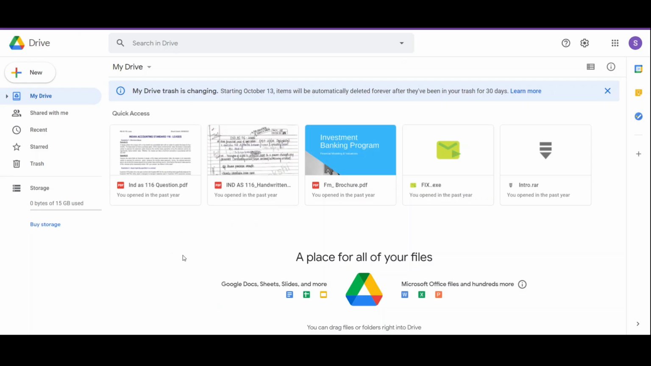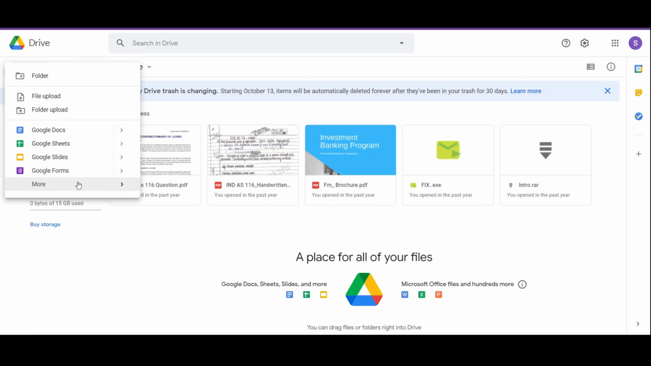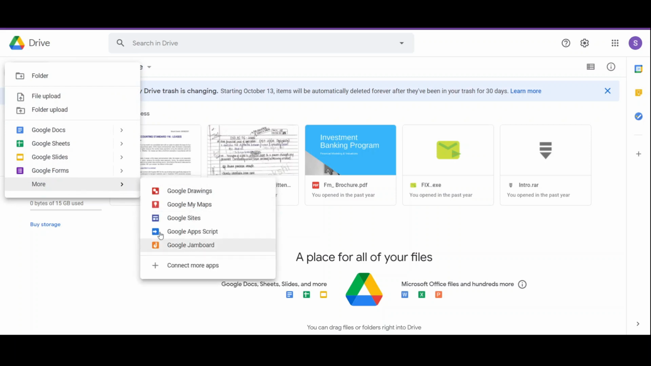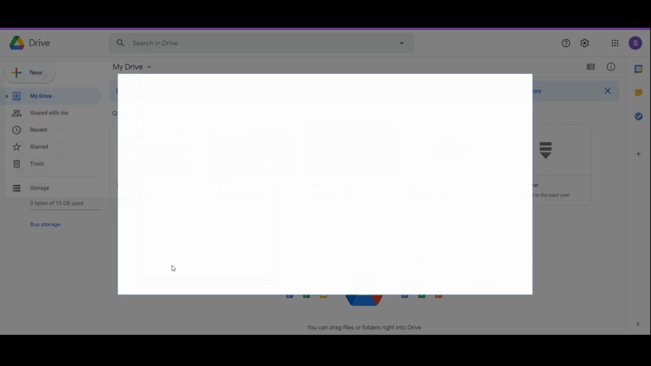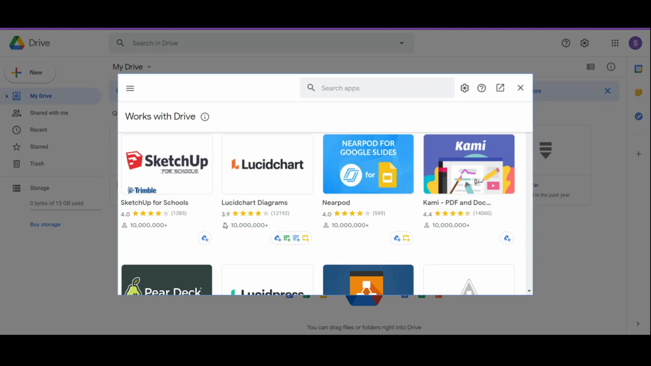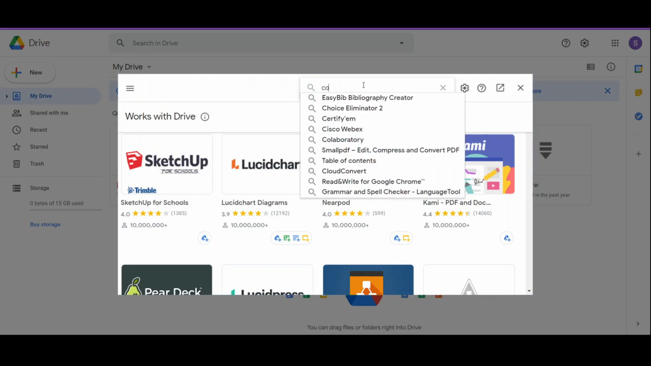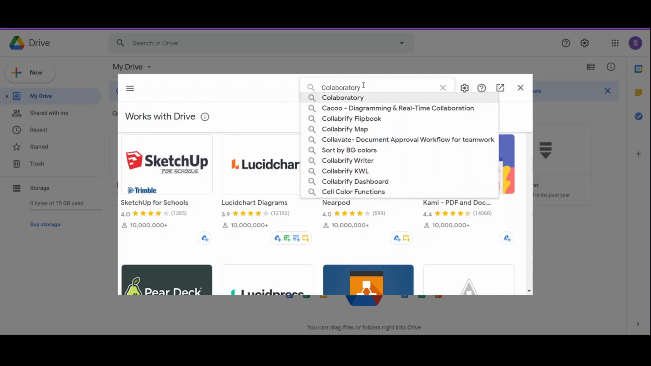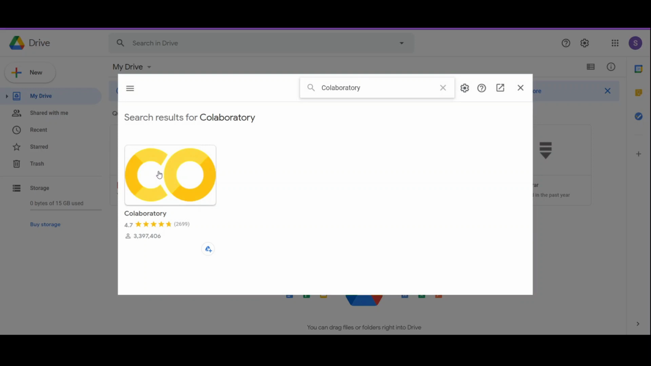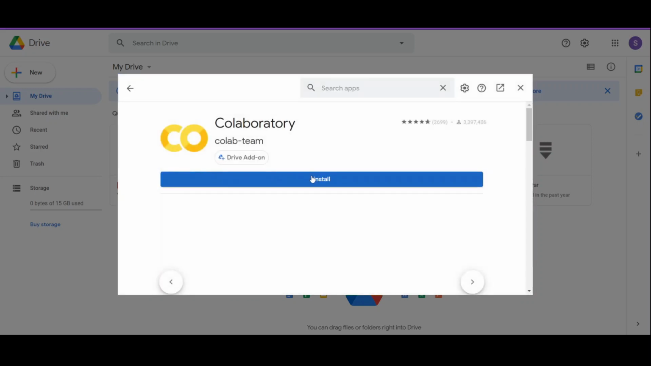So here I am in my Google Drive. First you have to log in to your Google Drive account, and next we have to access Google Colab, and for that we first have to add it in our Drive account. So click on New, click on More, and then click on Connect more apps, and it will open a store like Play Store where you can find different apps. It may take some time to load. Now type Collaboratory in the search bar. First thing we get is Google Colab. Click on that, and now click on Install.